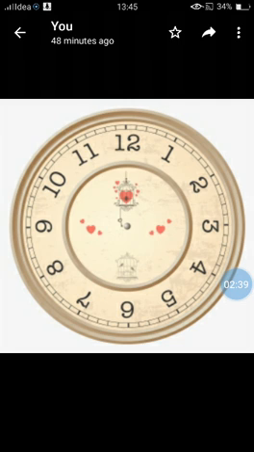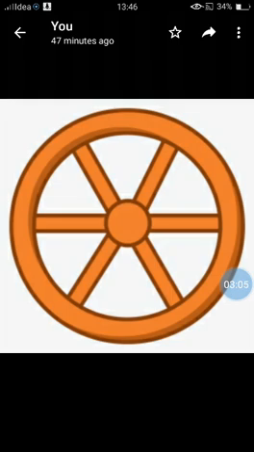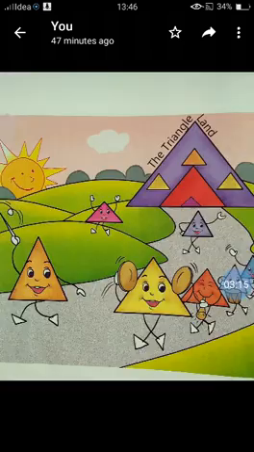Now see what picture is this? Clock. Very good. What shapes is this? Circle in shape. Circle has no sides. Now see this picture. What is this? Smiley face. Very good. What shapes is this? Circle. Circle has no sides. Very good. Now see what picture is this? Wheels. What shapes is this? Circle in shape. Circle has no sides.